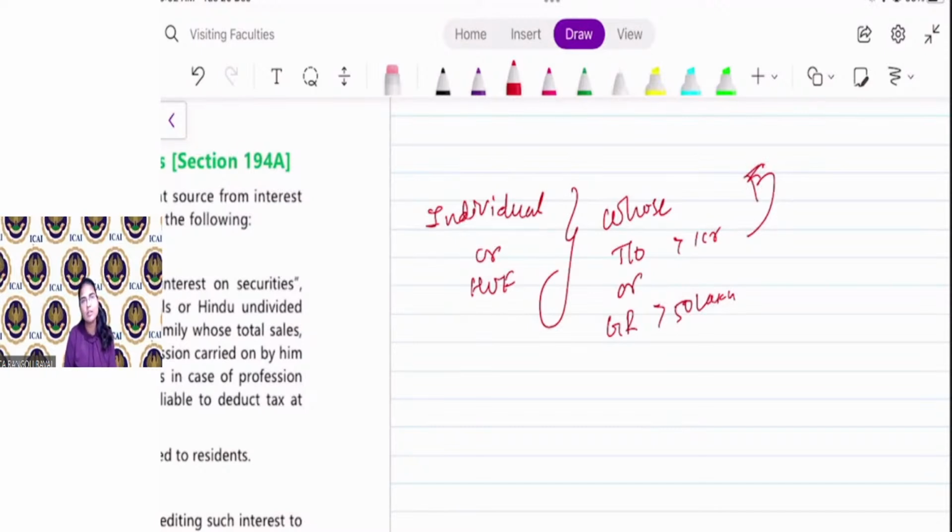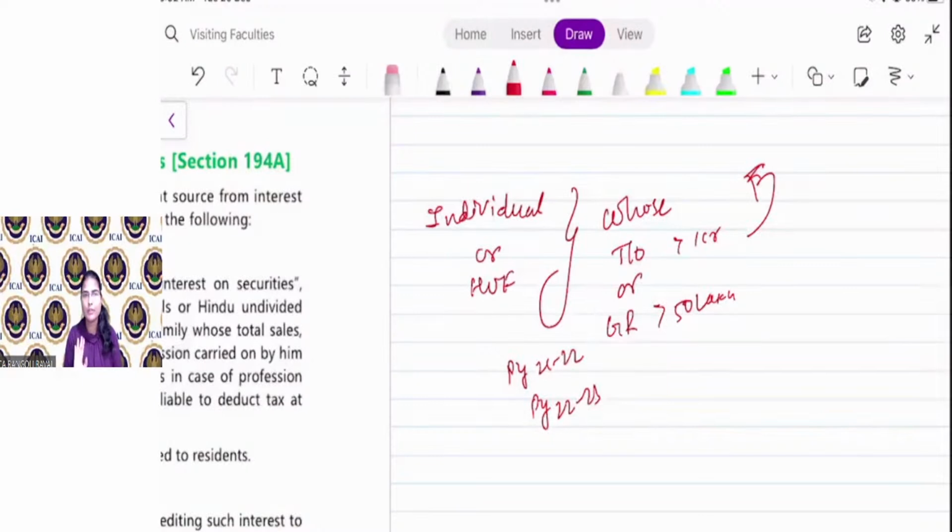If you are checking the TDS applicability of an individual for previous year 2022-23, you have to check whether in previous year 21-22 the turnover of the individual is more than 1 crore. If yes, then while paying interest other than interest on security, the individual is required to deduct TDS in previous year 22-23. If no, then the TDS is not required to be deducted.